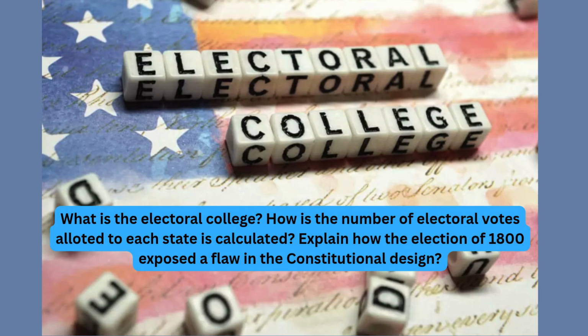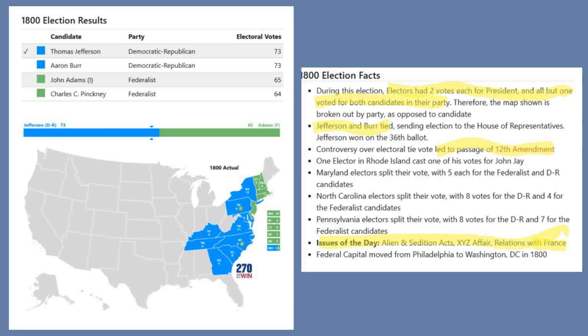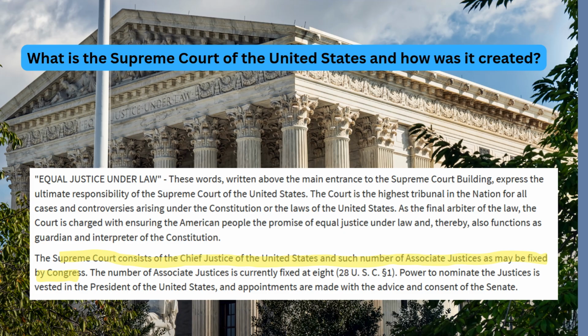Well, in 1800, there was a tie for president because they both had the same votes based on the party. And so the party electoral members voted for their party presidents. And as a result, Thomas Jefferson and Aaron Burr tied at 73 electoral votes. So that had to go to the United States House of Representatives in order to remediate. Ultimately, Thomas Jefferson wins.